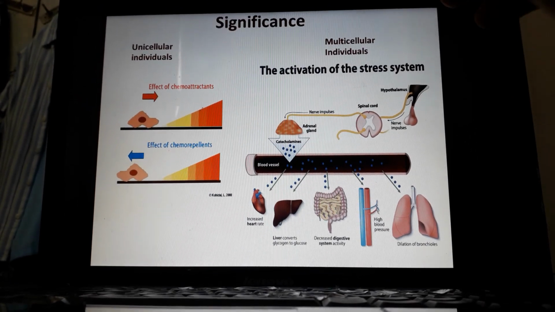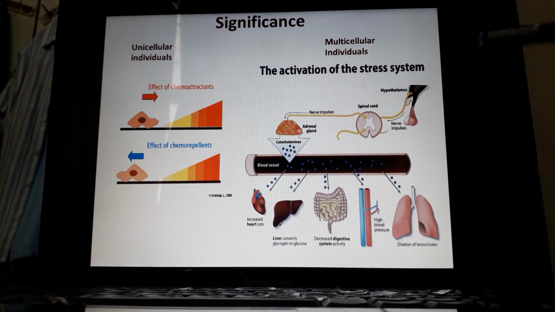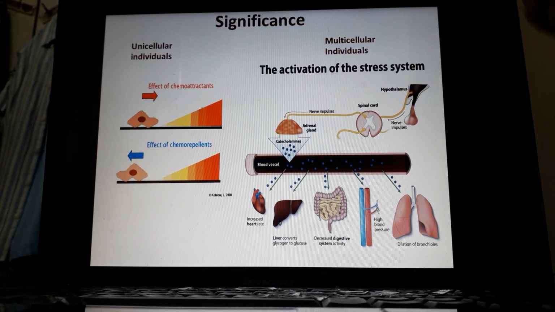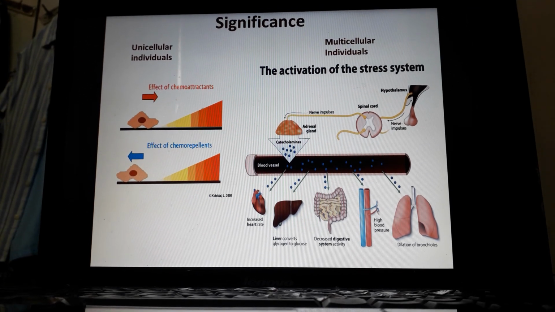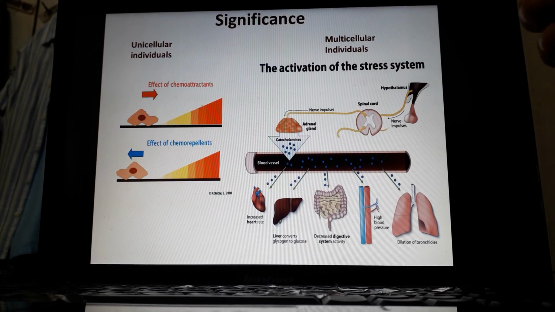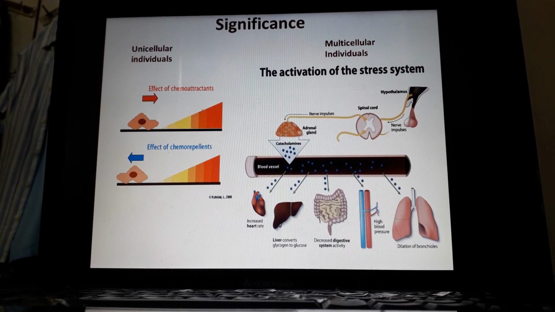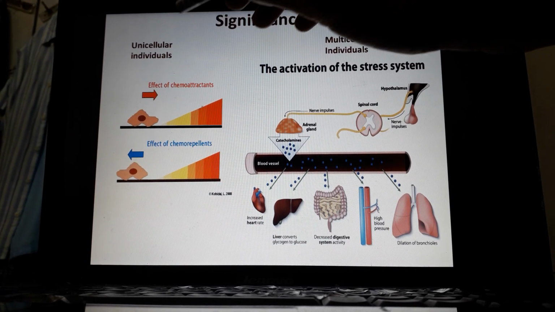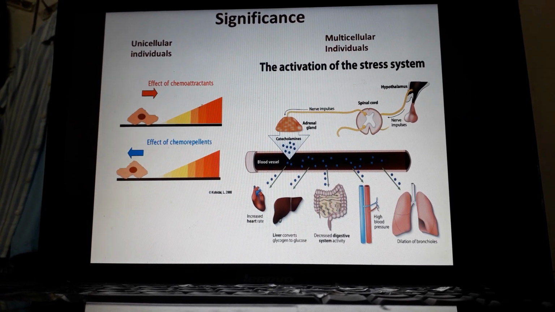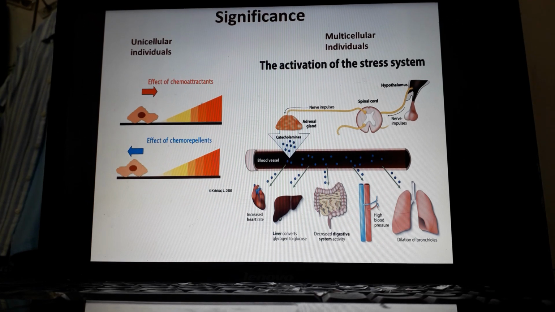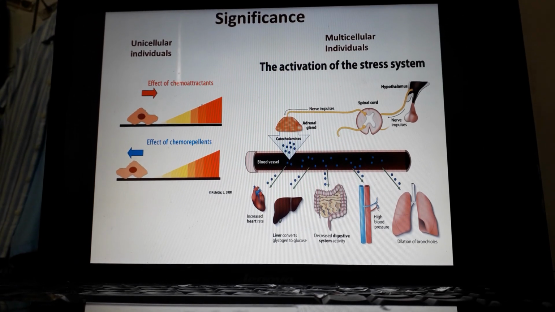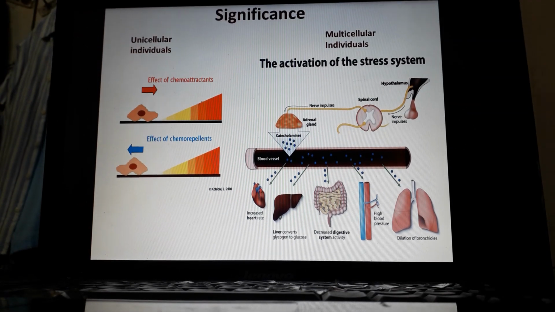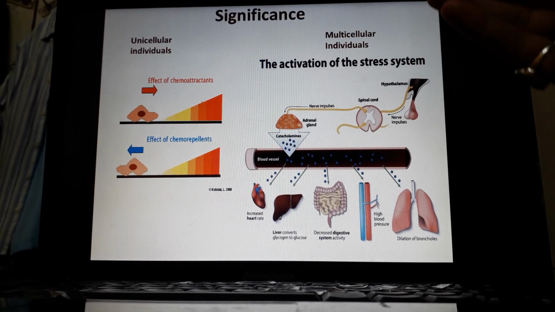and then respond accordingly. So the significance of signaling, to receive a signal and to give a response, is of utmost importance in all the living beings present in this world. Now, unicellular and multicellular individuals both exhibit this common phenomenon of cell signaling, or exhibiting response, because both kinds of individuals respond accordingly.